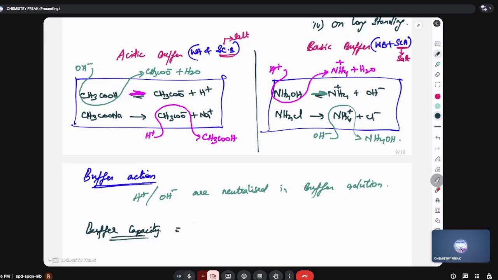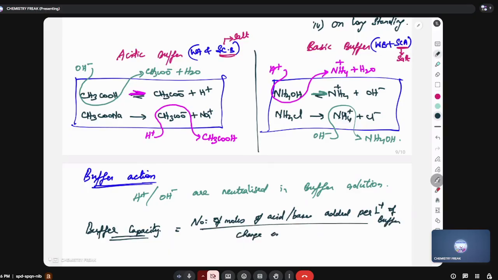So there is a formula for buffer capacity: number of moles of acid or base added per liter of buffer, divided by change in pH. This is the formula for buffer capacity.